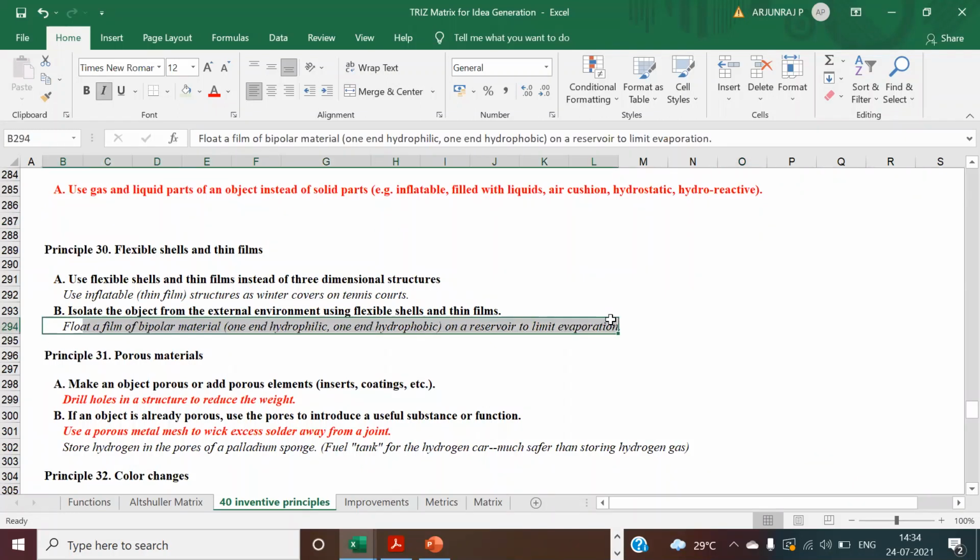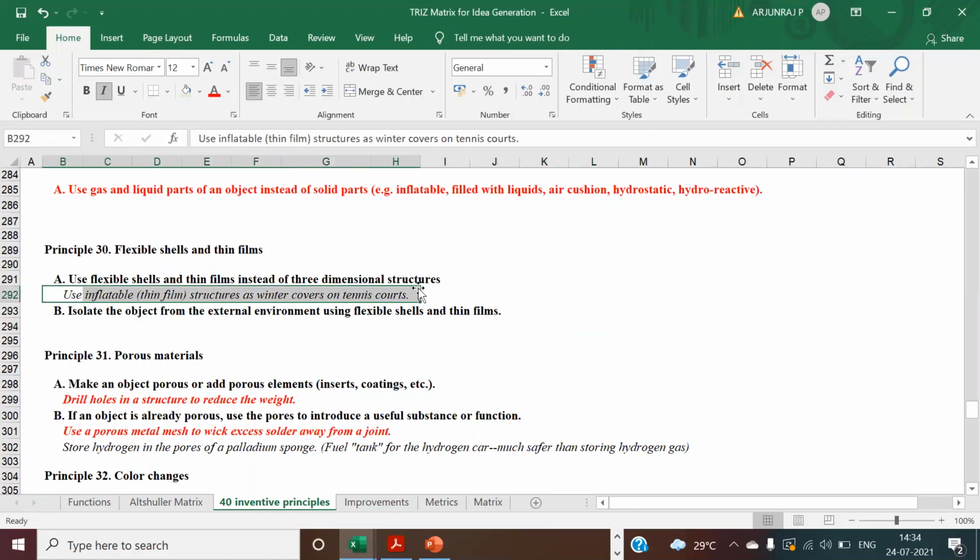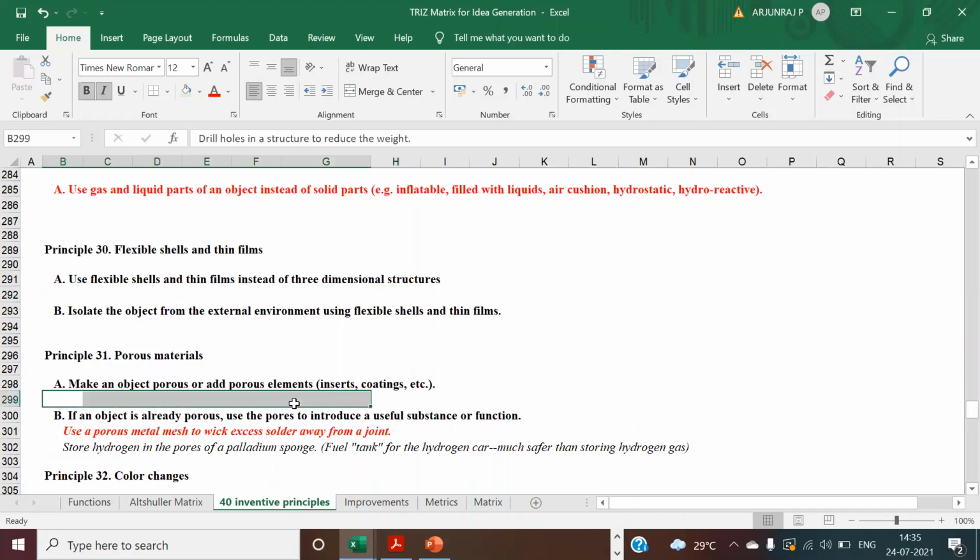Yes. So you can use it for flexible cells and the tin. You can go for optimizing this one. Okay, so you can make an object porous. So you have to reduce the weight basically. So reduce weight. Okay, try to reduce weight. Look for some optimization in that.